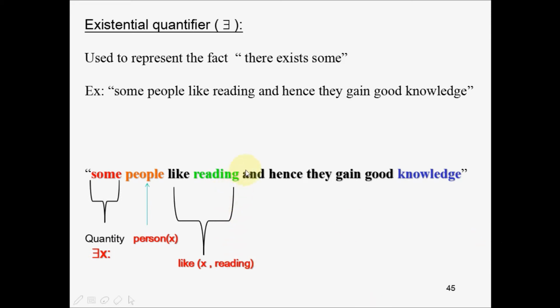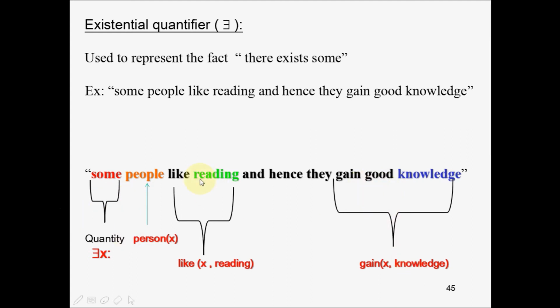Now let us read further. Some people like reading and hence they gain good knowledge. "And hence" means this is a hidden implication. This implies they gain good knowledge. Now "they" means who? They means the people who read, so they are X's. So "they gain good knowledge" can be written as X gains knowledge. You can even write good underscore knowledge.